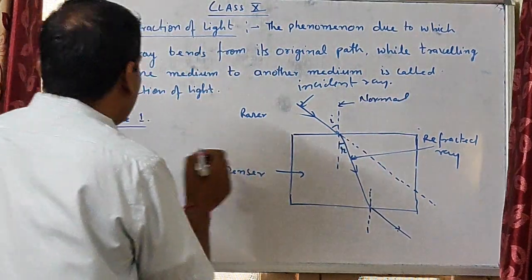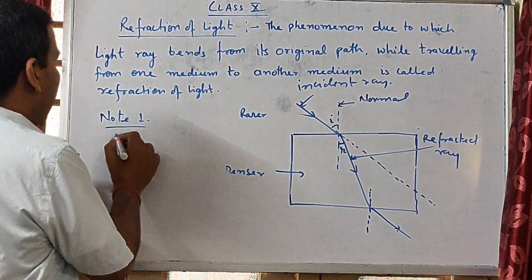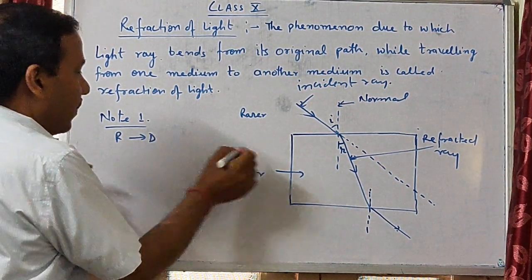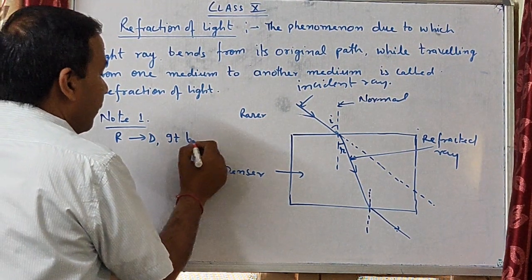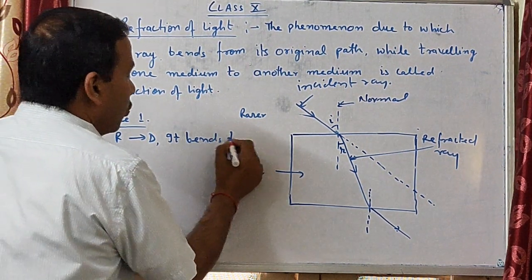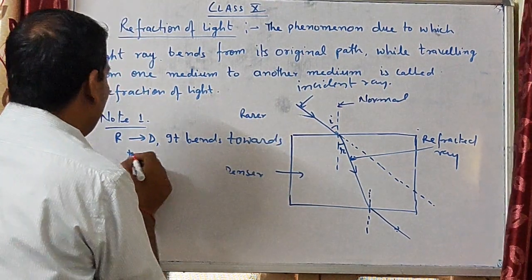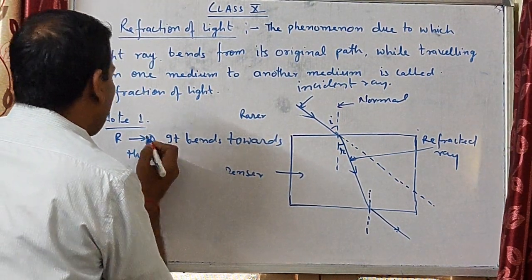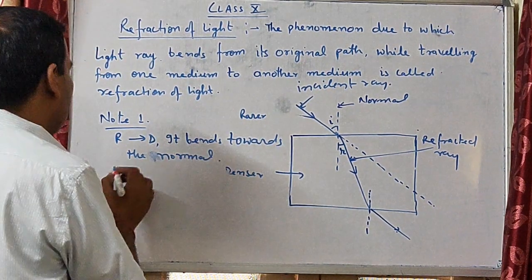When a light ray travels from rarer to denser medium, it bends towards the normal. It is the first point.